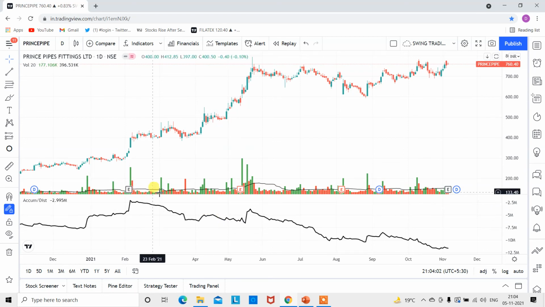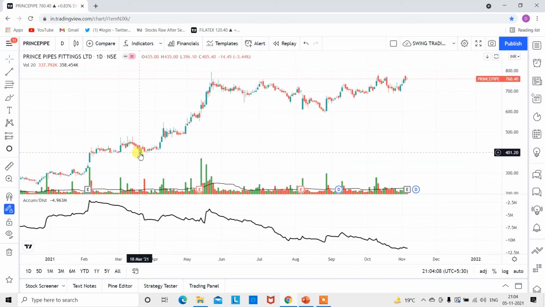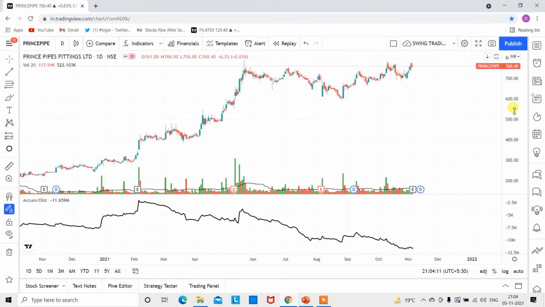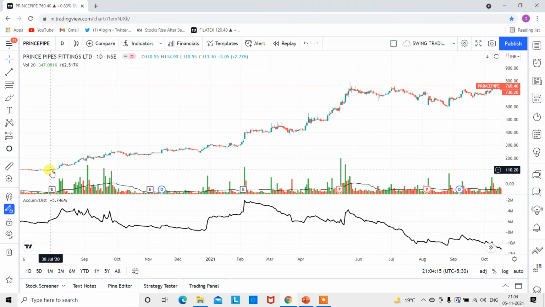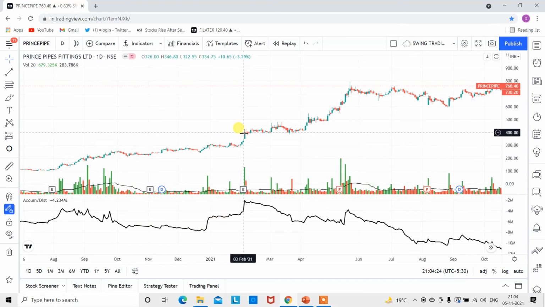That simply means the falling volume candles were higher than the buyers, but still the price was rising. And what generally happens, if you see the Prince Pipe movement from 100 rupees to 790, there was increasing volume and at the same time increasing prices. But at this point of time the big players started what we call the selling climax, here we call it the buying climax.